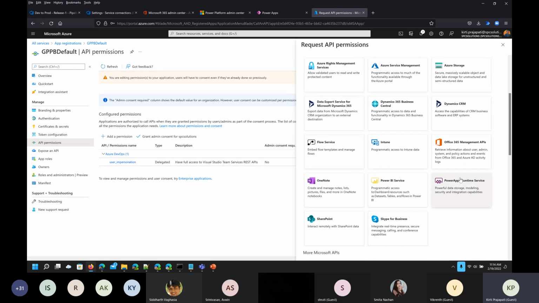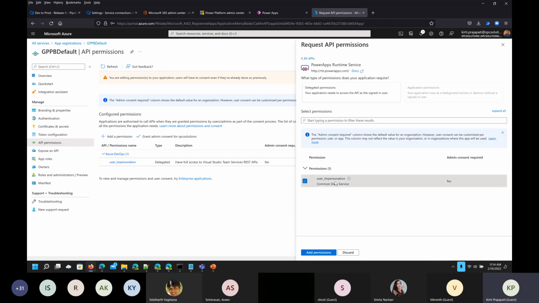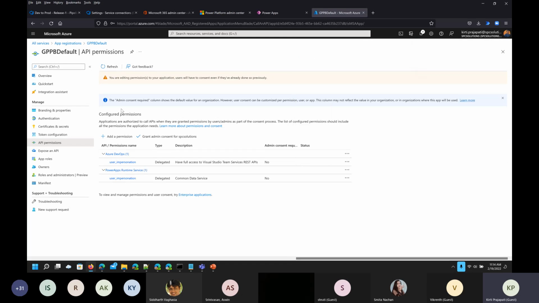If you scroll down the page a little bit, then we have the Power Apps runtime service option available. So click on that box, and again we can just select this user impersonation. This is for the common data service. And we can just click on add. So we have added two API permissions for this. It's better to give grant admin consent, though it is not required, but I'm just keeping it, grant admin consent confirmation yes. Right. So now our enterprise application is ready to connect with Azure DevOps and Power Apps, because we have added two permission boxes, one for Azure DevOps and one for Power Apps.